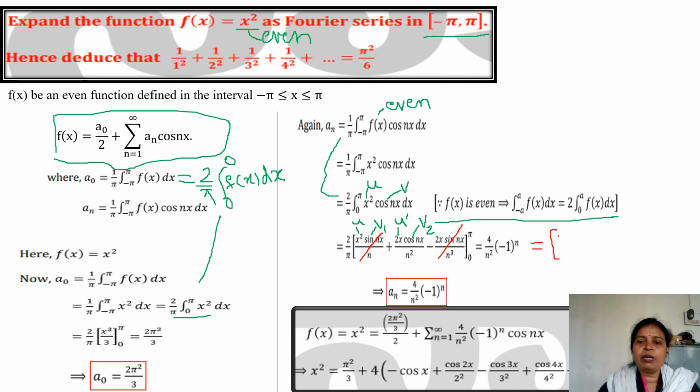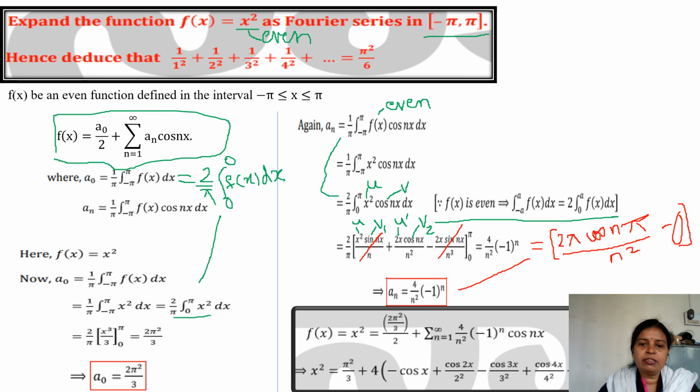You will get 2 pi, since I am putting upper limit pi in place of x, cos n pi. What is cos n pi? Minus 1 to the power of n, pi upon n square. This is for the upper limit, and for the lower limit 0 will come since x is 0. So when you further calculate, you will get an is equal to 4 upon n square, minus 1 to the power of n.